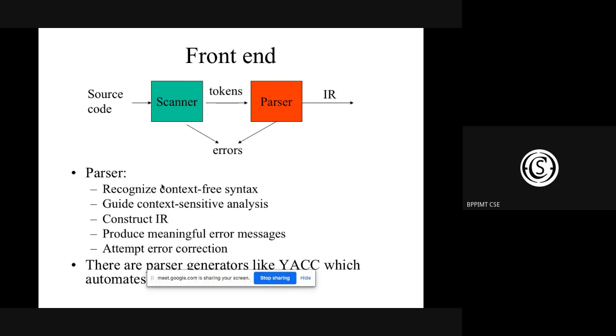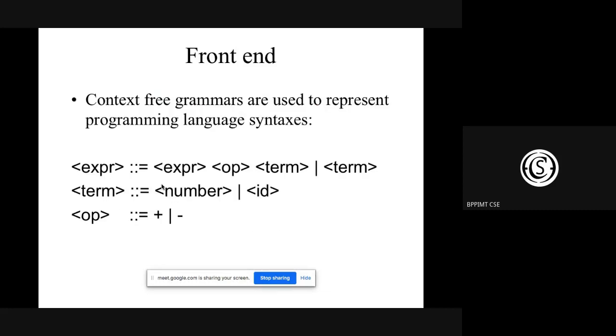Now, one important thing about context-free grammar is that it is recursively calling itself. This is one of its characteristics. For example, if you see here, the expression is equal to expression operator term. See, the expression is calling itself.